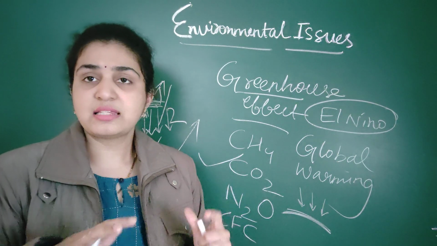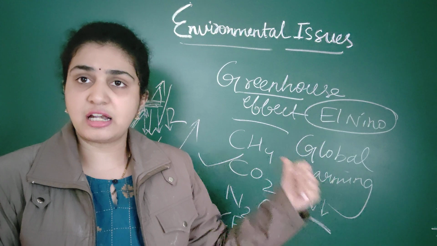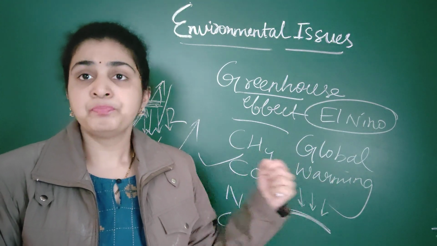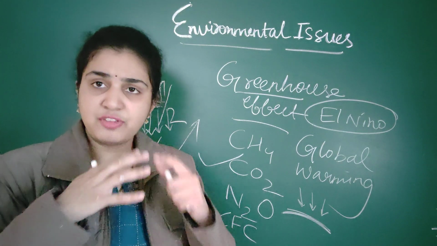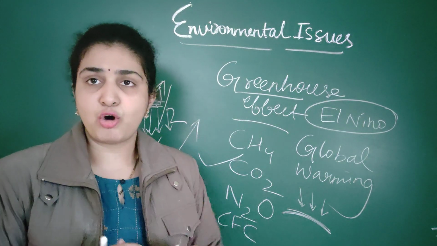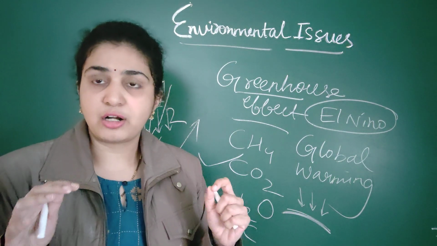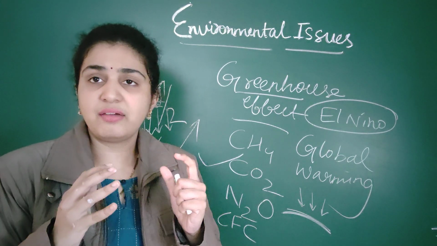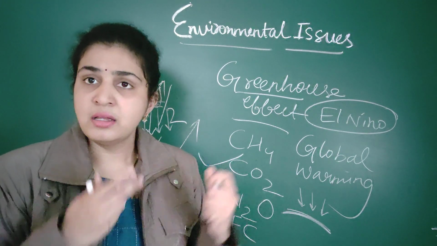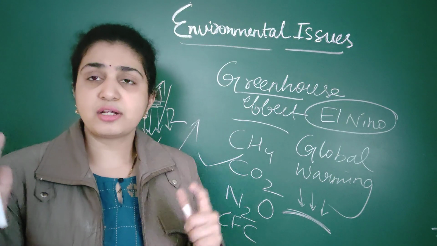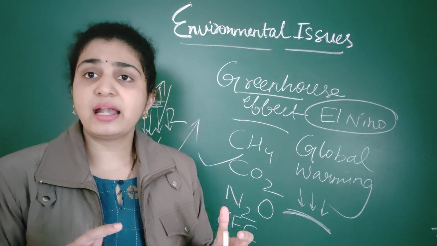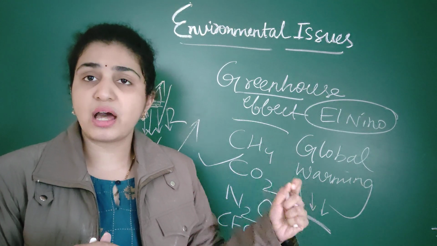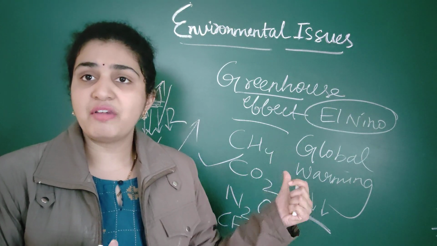These will get submerged because of the El Nino effect. If so much sunlight is falling on ice caps and glaciers, they will get melted due to increased solar radiation due to global warming.